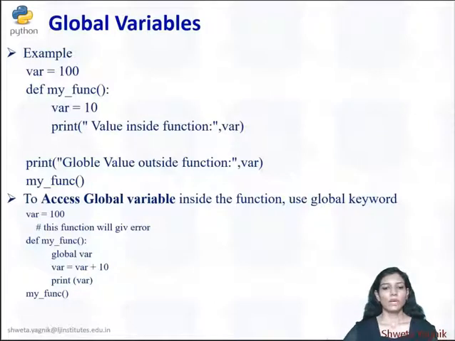Now let us understand what a global variable is. There is something different in Python in order to access a global variable inside a function. First of all we are seeing what a local variable is, how it is to be accessed, whether it is accessible outside of the function or not, and how to access a global variable. So we are going to explore that practically.